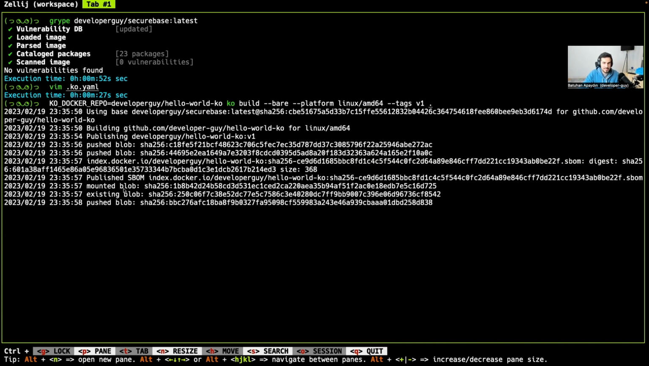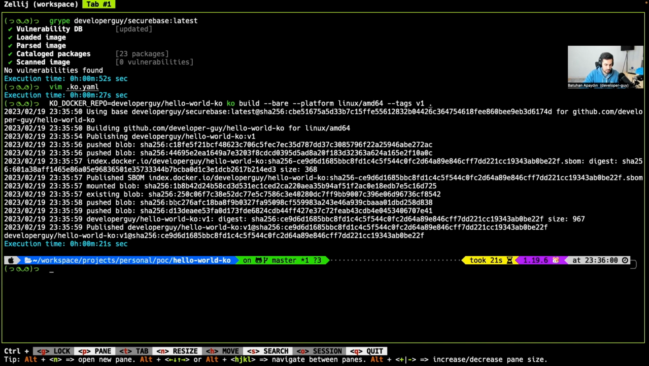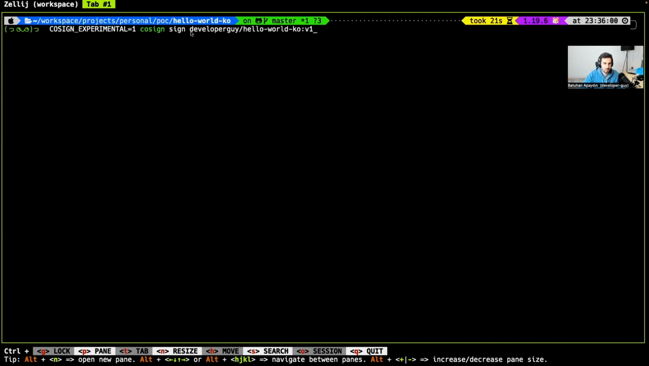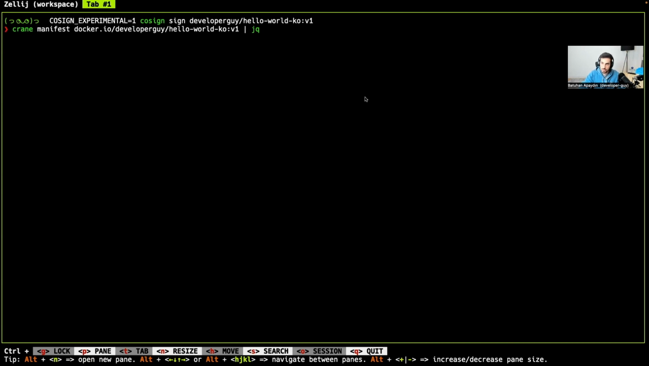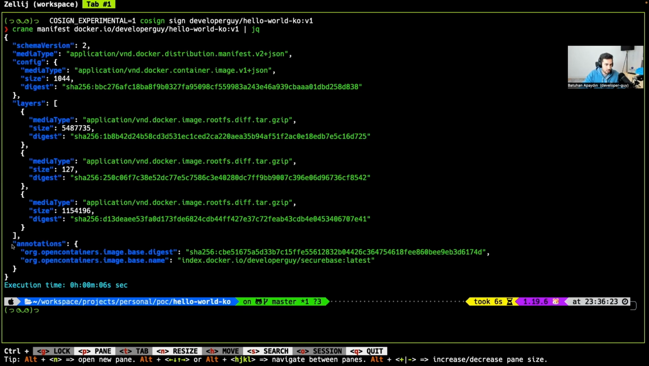Once this is done, the next step would be signing the image with cosign. This is the command that we are going to run to sign the container image we built a while ago. But before that, let's have a look at the manifest of the image we built, because we are expecting to see that the base image reference is included in the annotations.